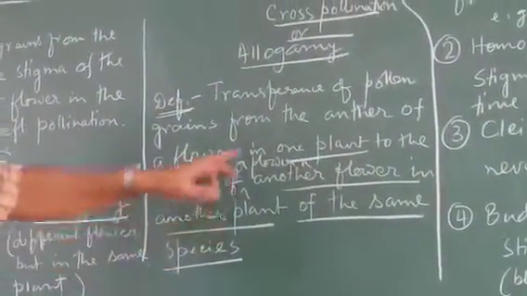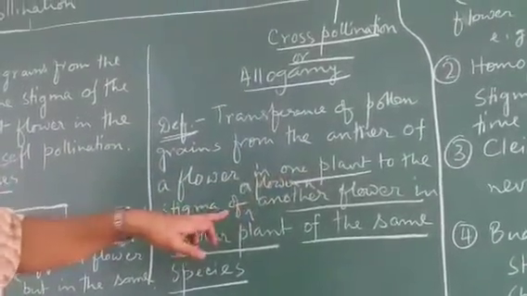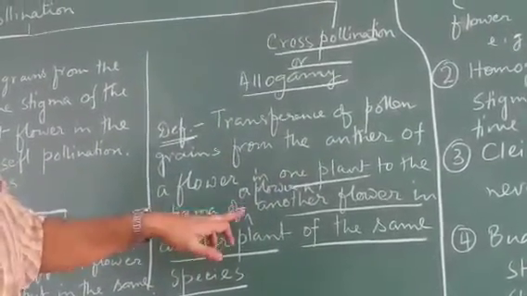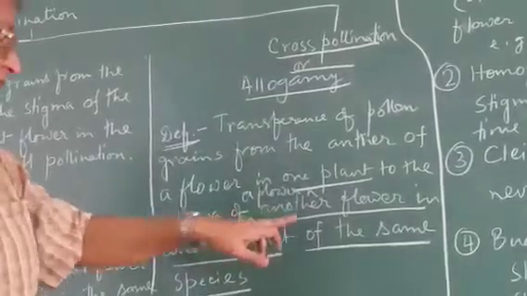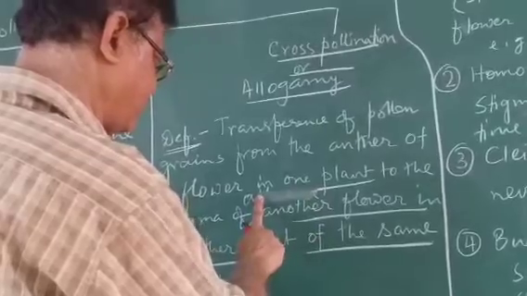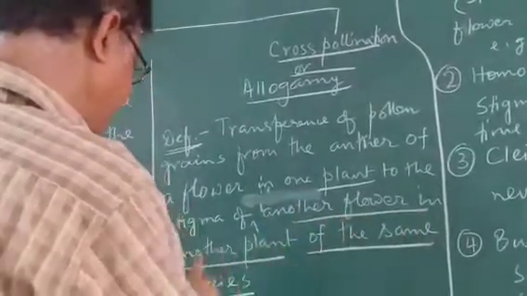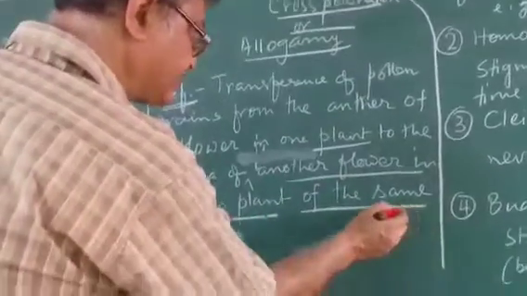You follow? Transference of pollen grains from anther of a flower in one plant to the stigma of another flower in another plant of the same species.